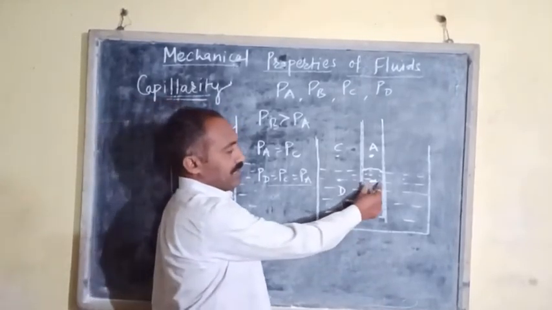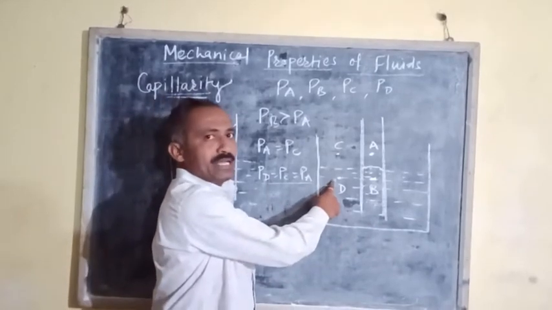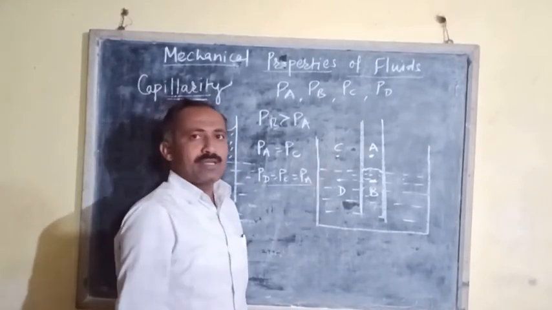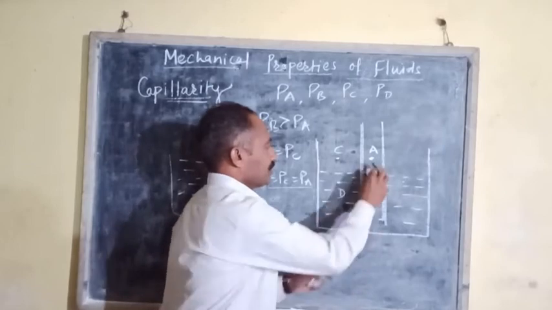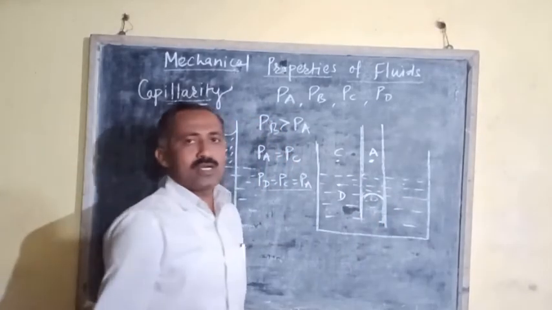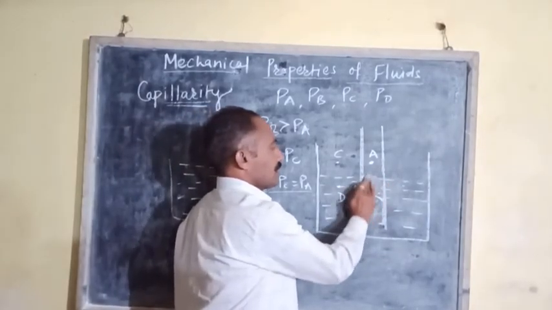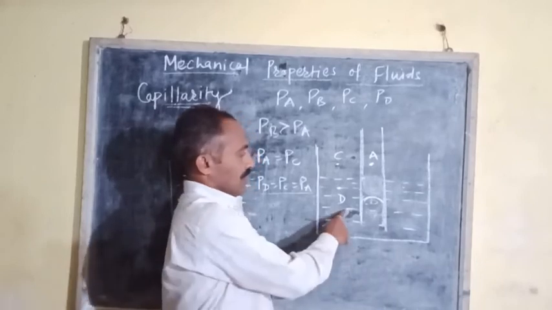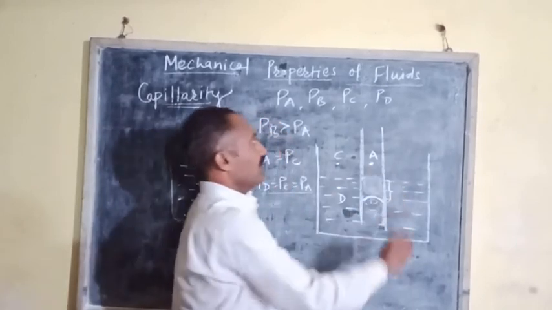Therefore the pressure inside the capillary tube is larger than the pressure outside at point D. In order to maintain equilibrium, the liquid level outside the capillary tube increases, and the liquid is lowered inside the capillary tube. This is called capillary fall.